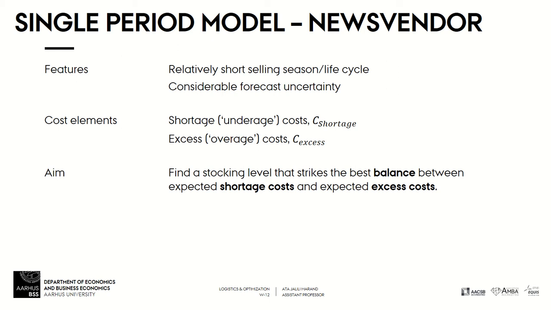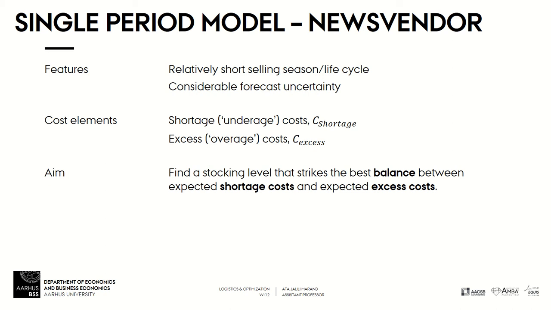And then if it is more than the demand, we will have some extra units at the end of the season, and we need to pay to dispose of them, or we need to sell them at a discounted price. So it is what we call excess cost.